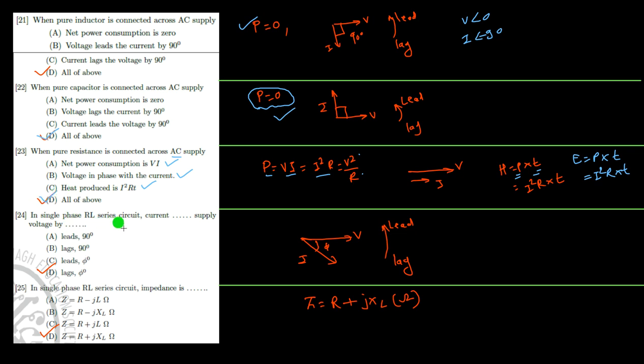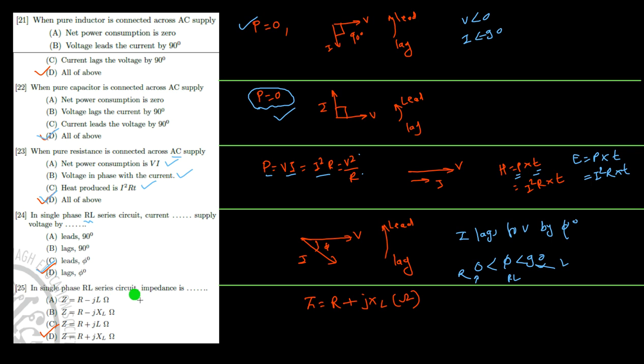In single phase RL series circuit, the current dash dash to the supply voltage by dash dash. In a series RL circuit, the voltage leads the current, that is, the current I lags V by how much degree? Not 90 degree, because it is the RL circuit. In RL circuit, the phase angle lies between 0 to 90. If it is 0, then it is pure resistance. If it is 90, then pure inductance. If it is in between, then it is the RL.